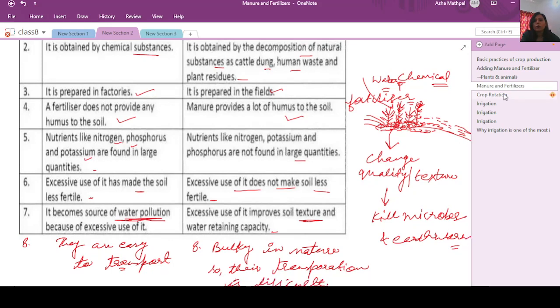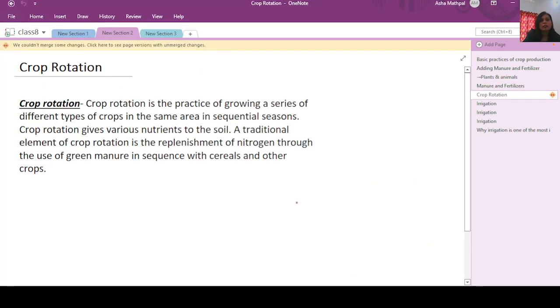Now we have seen why there is a need to add manure or fertilizer in the field, and there I have explained that sometimes farmers are growing crops regularly, season after season, year after year, and they never leave the field uncultivated.